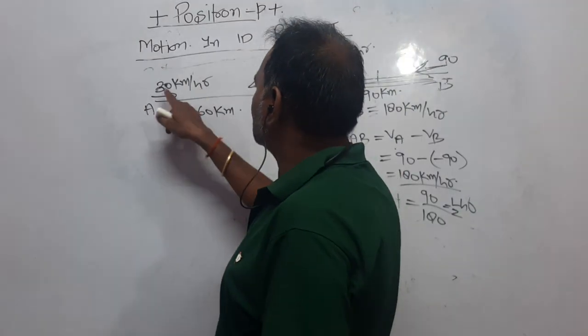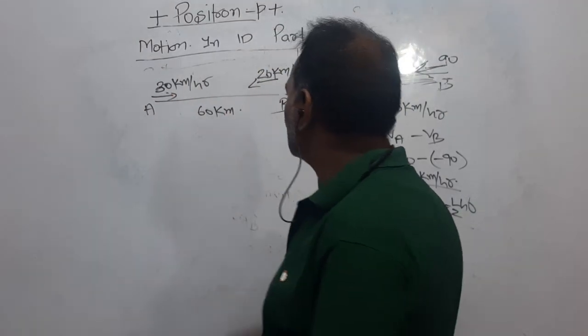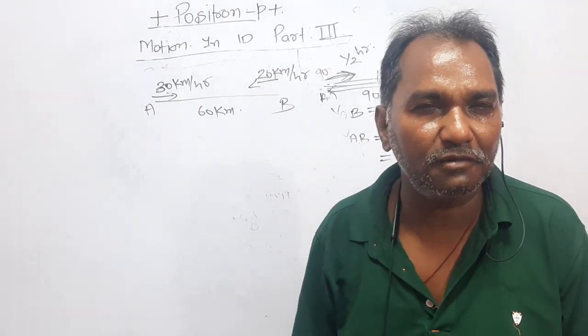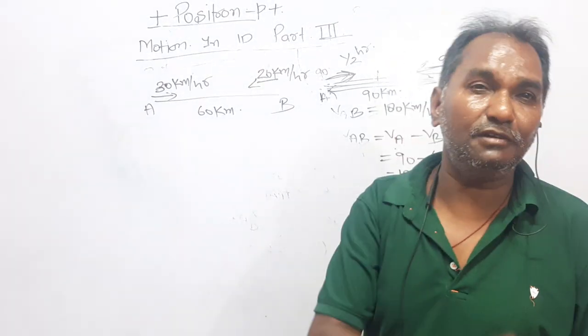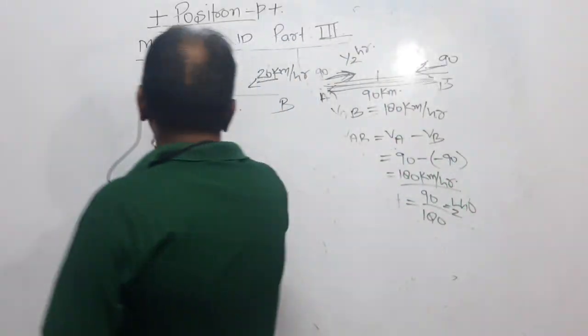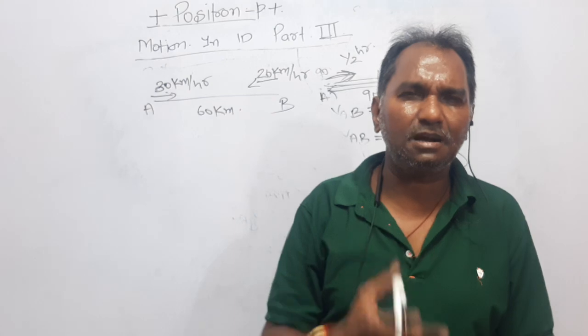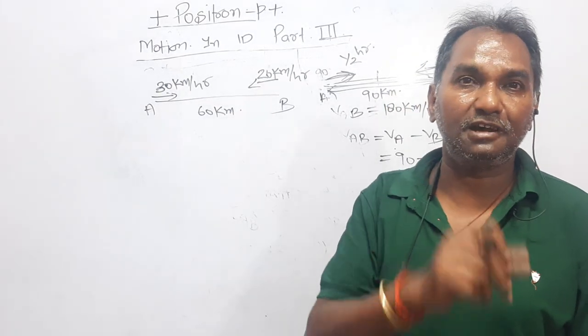Now the question is how much time after they will meet and where they will meet.